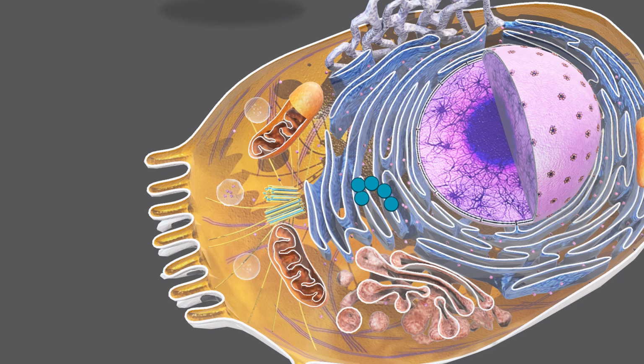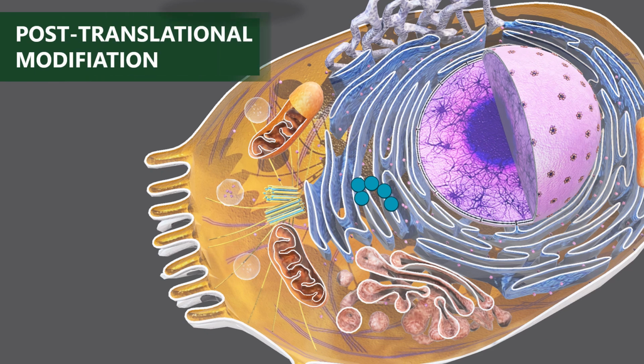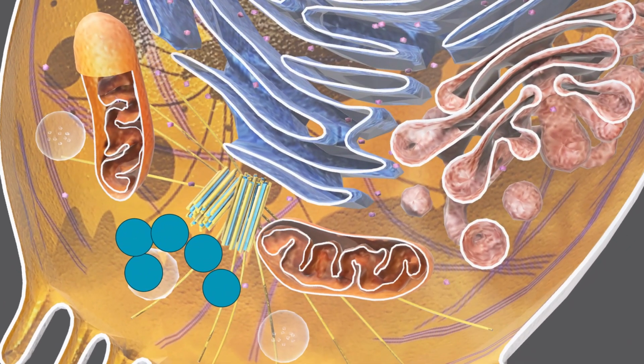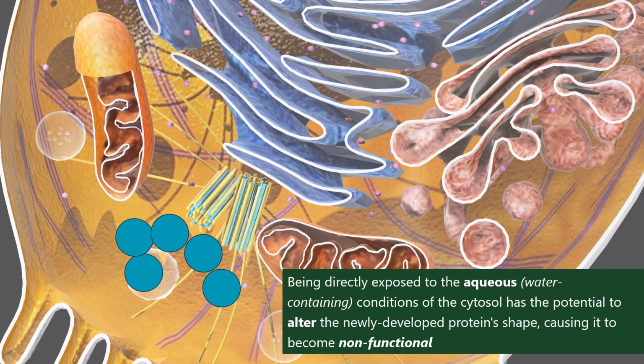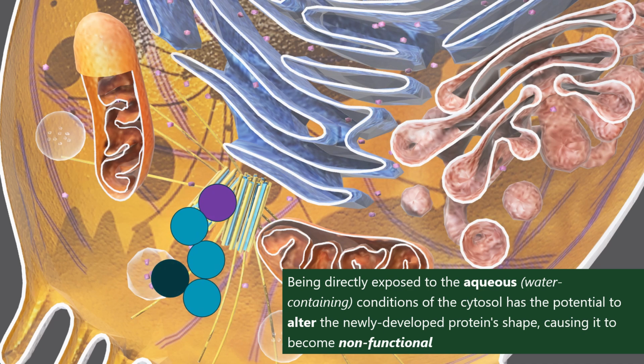The next stage is called post-translational modification. This is where the polypeptide chain is modified to create the final protein. This may be done in the rough endoplasmic reticulum or in the Golgi apparatus. Now, being directly exposed to the water-containing, what we call aqueous conditions of the cytosol has the potential to alter the newly developed protein's shape, right?